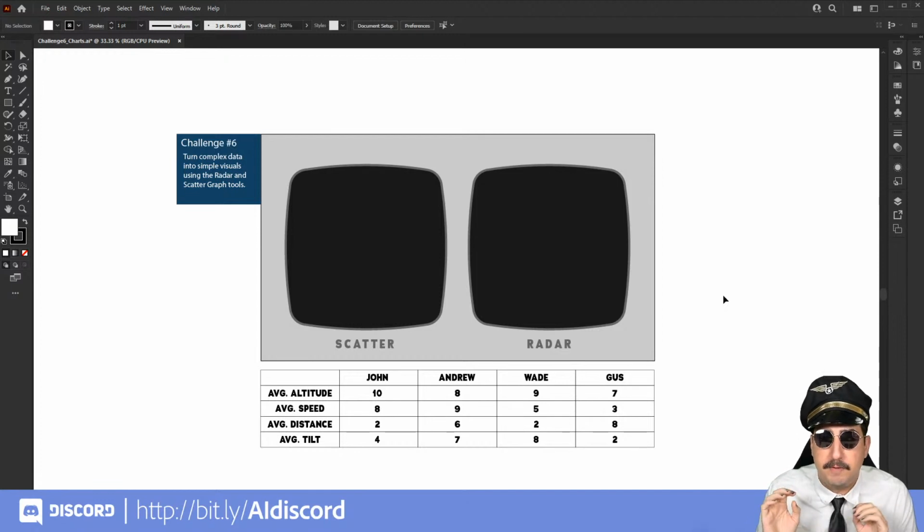We do have one more, but we're not putting the numbers in there because we don't talk about Bruno. So we're doing the average altitude, average speed, average distance, and the average tilt.